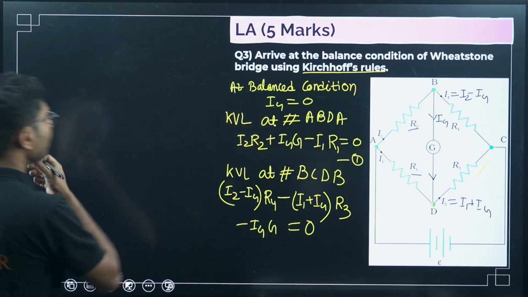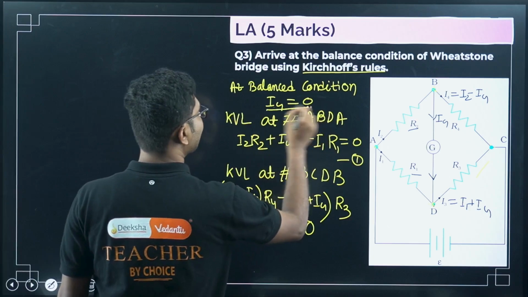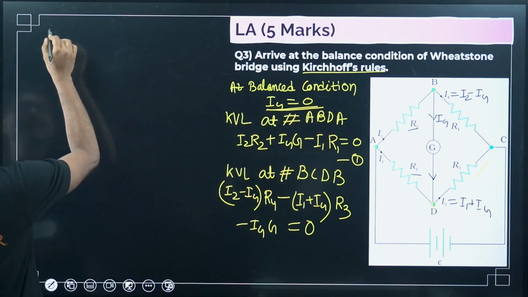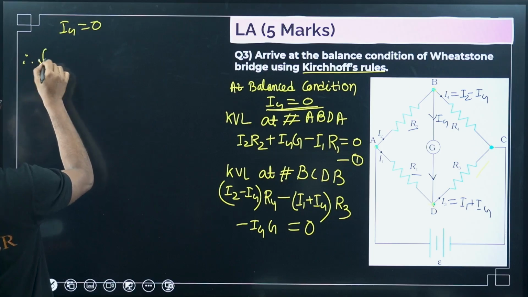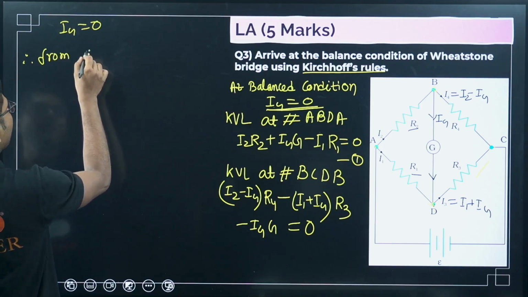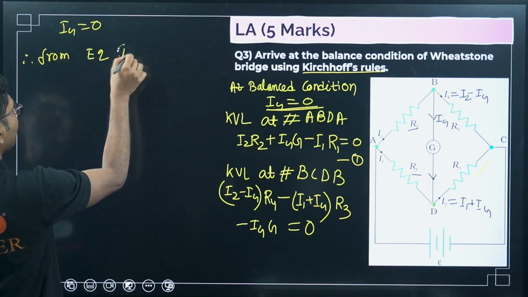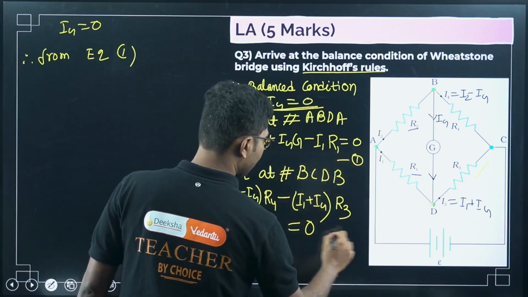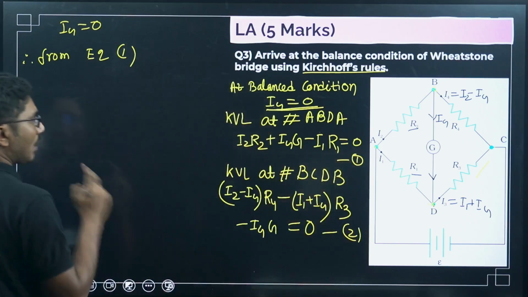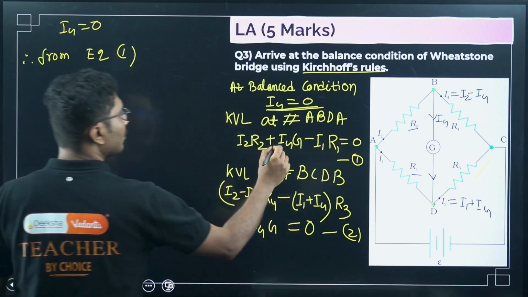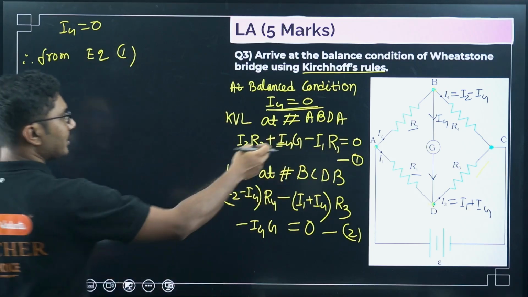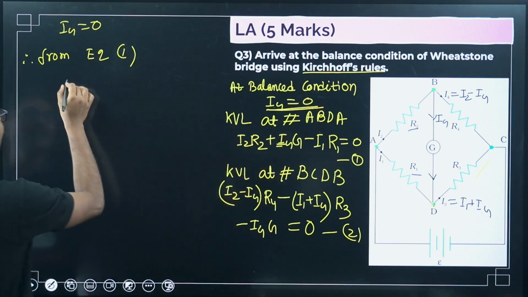Now you have to put this condition here. At balanced condition, Ig equals 0. Therefore, this is equation 1, this is equation 2. From equation 1, you have to put the value of Ig equals 0. If you put Ig equals 0, what is left?